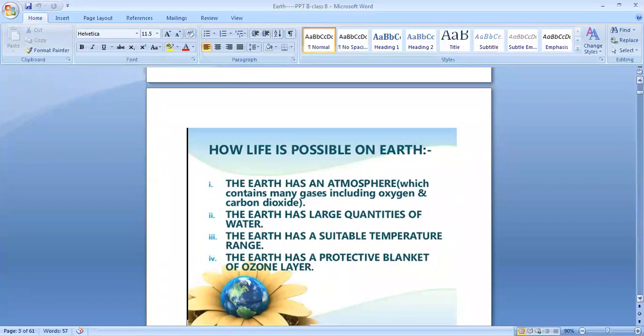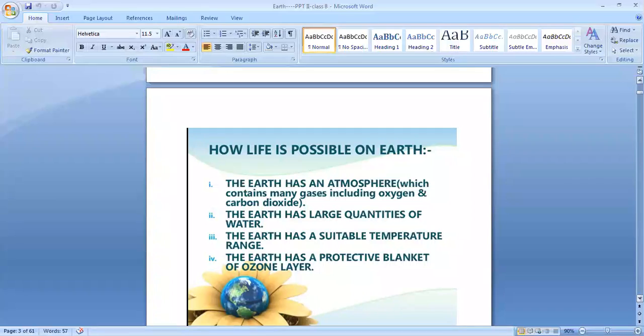How is life possible on Earth? The Earth has an atmosphere which contains many gases, including oxygen and carbon dioxide. Without oxygen, we cannot live. Suppose for even 1 or 2 seconds you are not getting oxygen, we feel suffocation. So without oxygen, we cannot live. The Earth has large quantities of water.